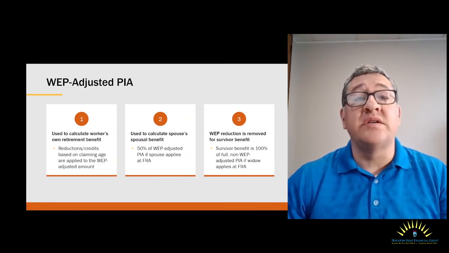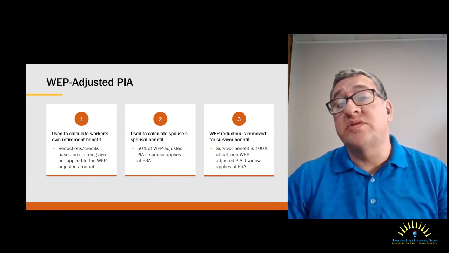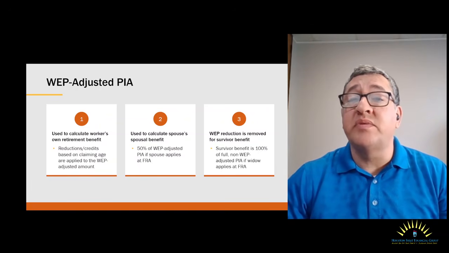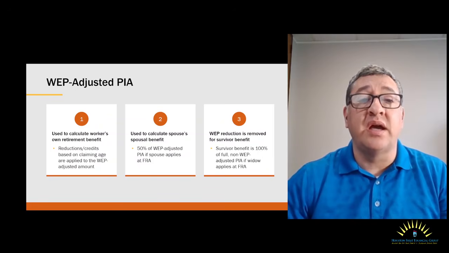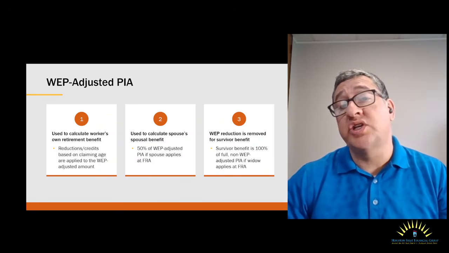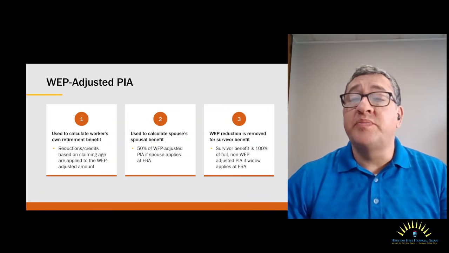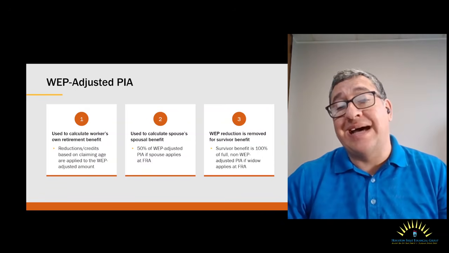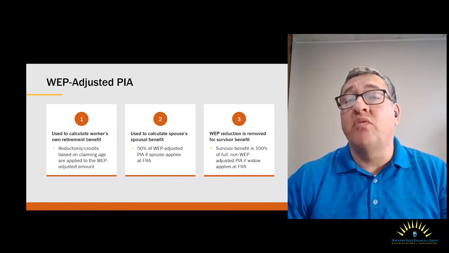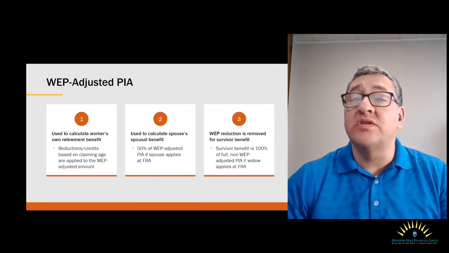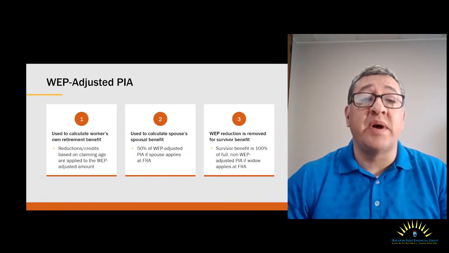If the spouse applies at full retirement age, the spousal benefit will be 50% of the WEP adjusted PIA. The WEP reduction is removed for the survivor benefit. So if the worker whose PIA was adjusted for the WEP dies, the WEP reduction will be removed when calculating the survivor benefits for the surviving spouse.